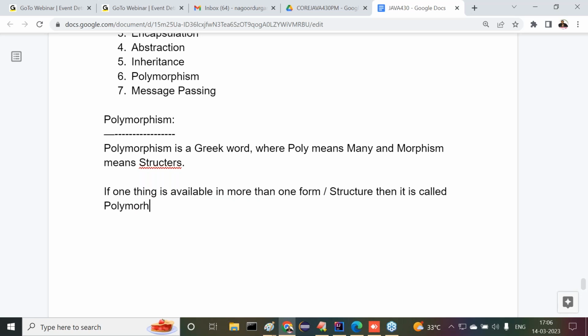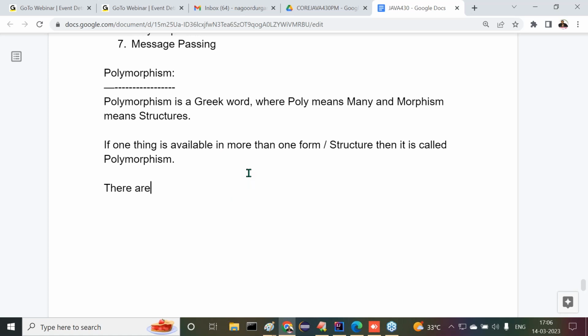If one thing exists in more than one form or more than one structure, then it is called polymorphism. Guys, are all of you getting my point or not? Nice. Next, observe carefully.